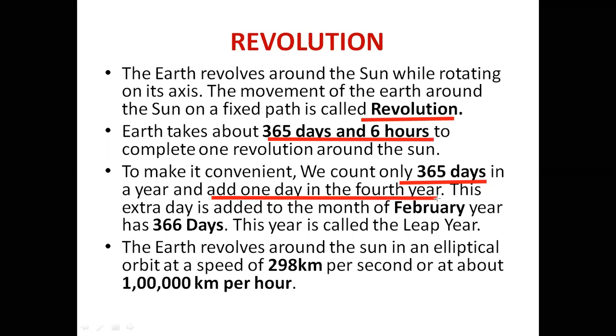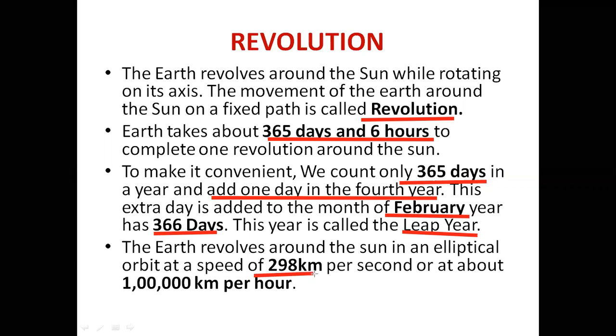That year will be considered a leap year, because in that year we'll have one extra day in the month of February, that is 29 February. So that year will have 366 days. This year is called the leap year, and the day 29 February is considered a leap day.